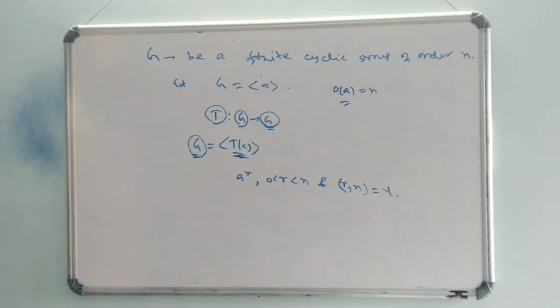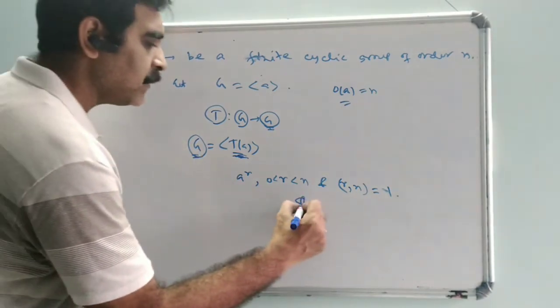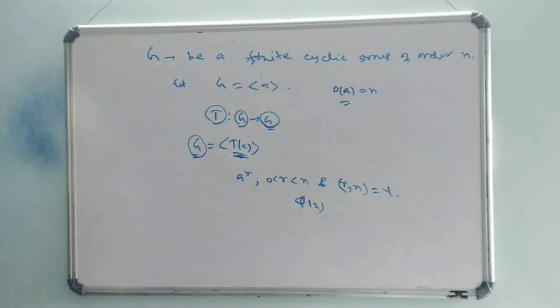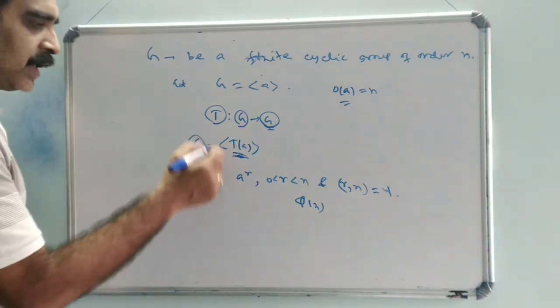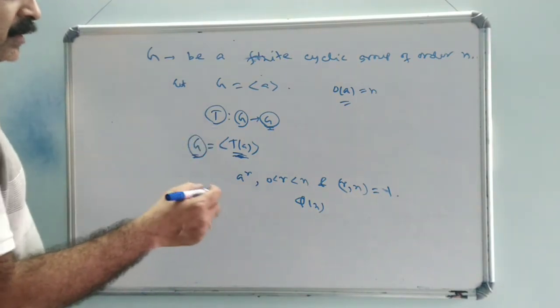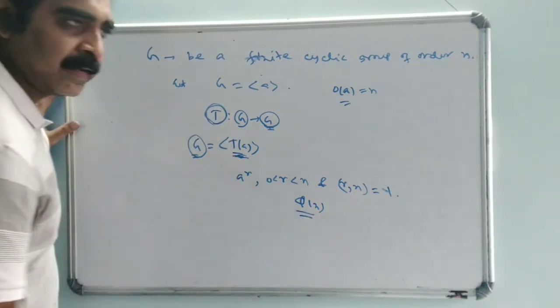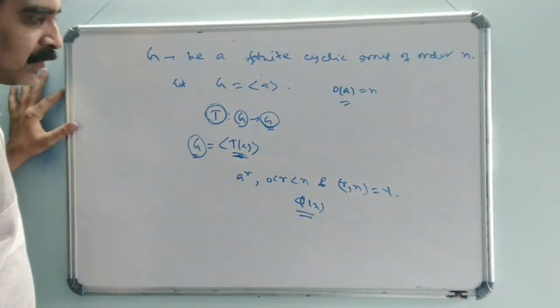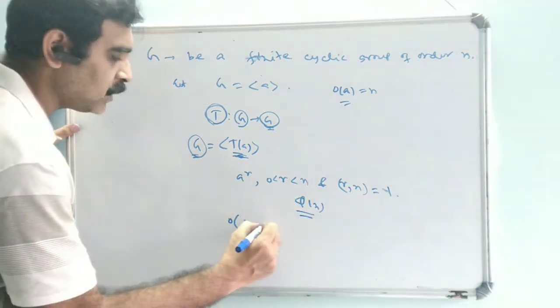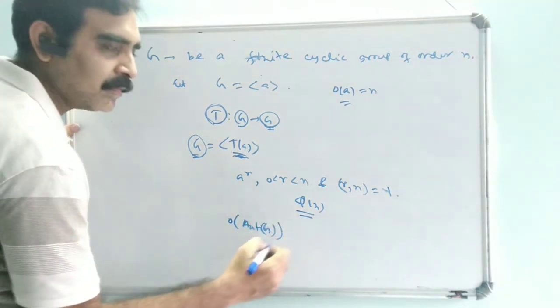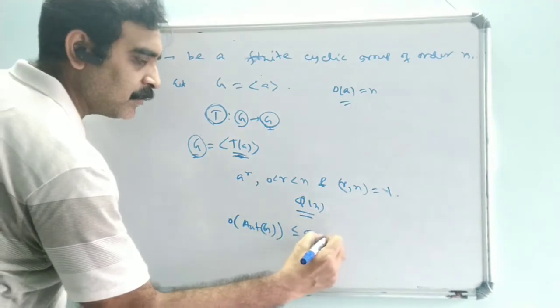And the number of generators of G is phi(n). Therefore the options for T, that is the order of Aut(G), are at most phi(n). That is, the order of Aut(G) is less than or equal to phi(n) always.